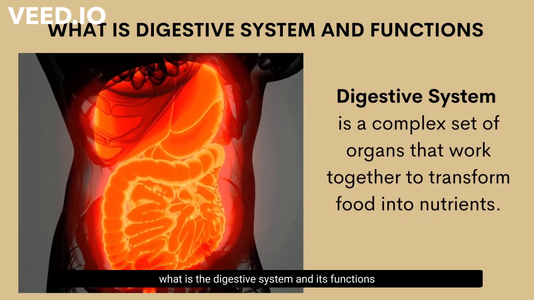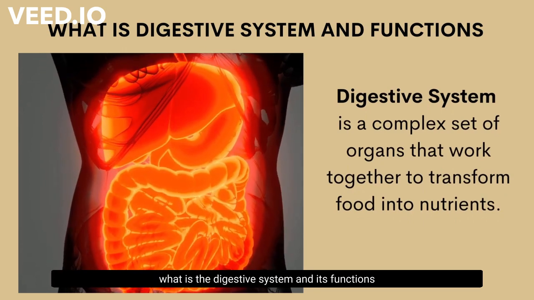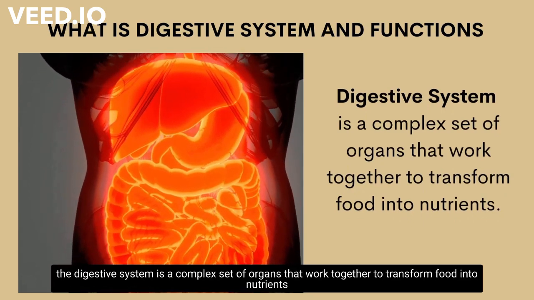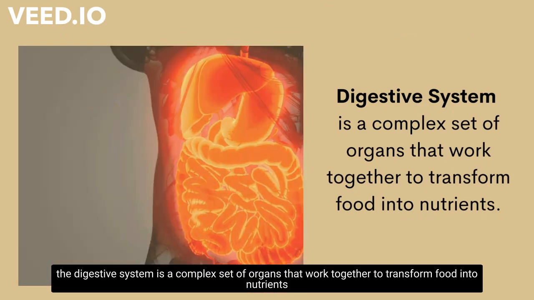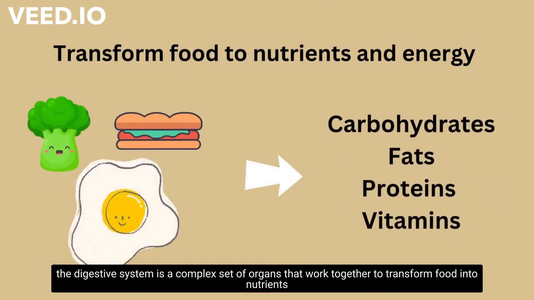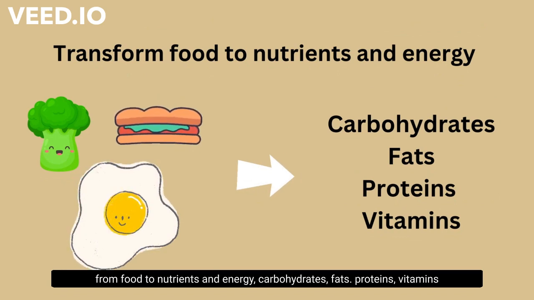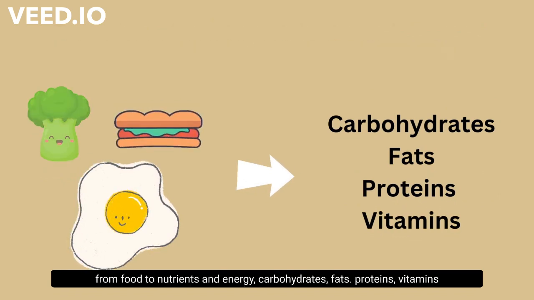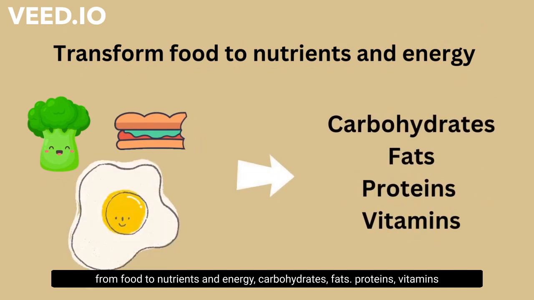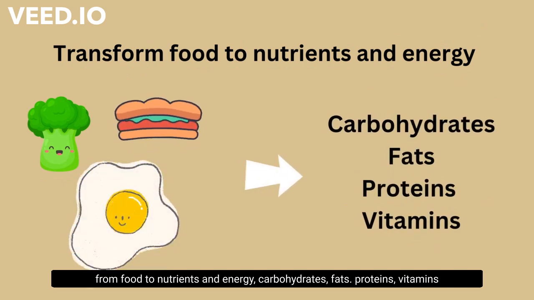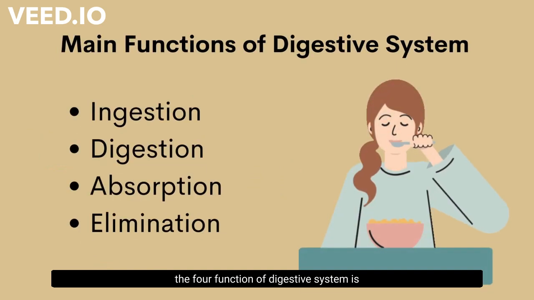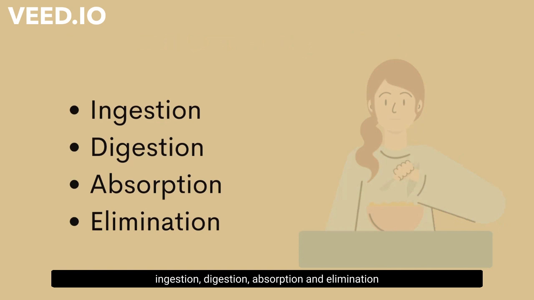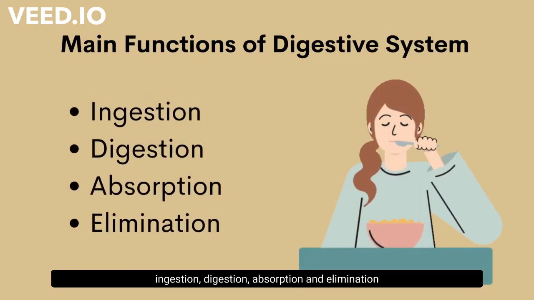What is the digestive system and its functions? The digestive system is a complex set of organs that work together to transform food into nutrients and energy: carbohydrates, fats, proteins, vitamins. The four main functions of the digestive system are ingestion, digestion, absorption, and elimination.